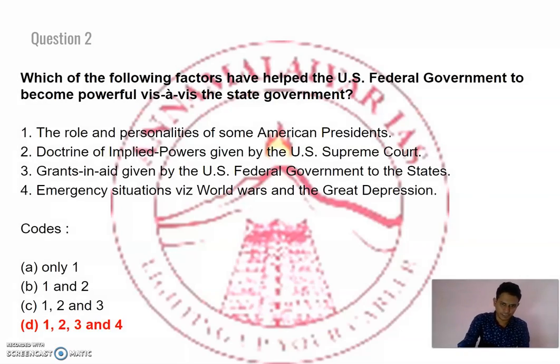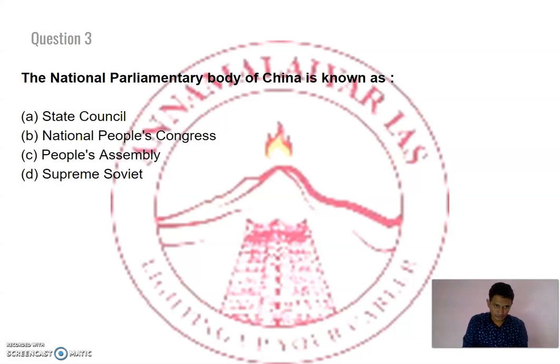Next question. The national parliamentary body of China is known as, right? So the right answer is B. It is a direct question. The right answer is B.